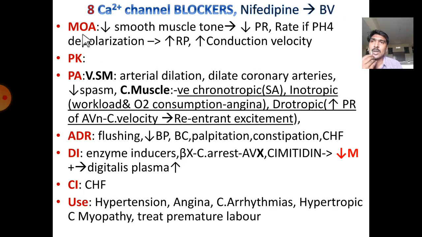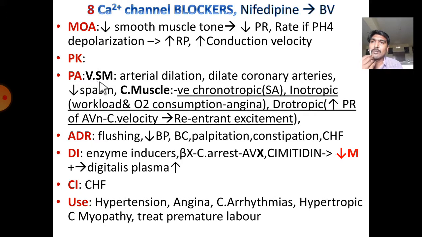Coming to mechanism of action, they block the calcium channels. Due to this, smooth muscle tone is reduced, which leads to reduced peripheral resistance and a reduced rate of phase 4 depolarization. Due to this, the refractory period increases and the conduction velocity of the cardiac tissue is reduced. And coming to pharmacokinetics, they are normal.